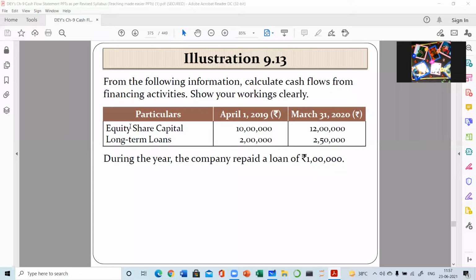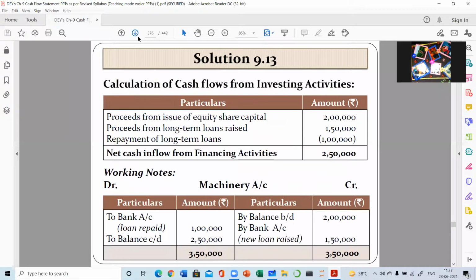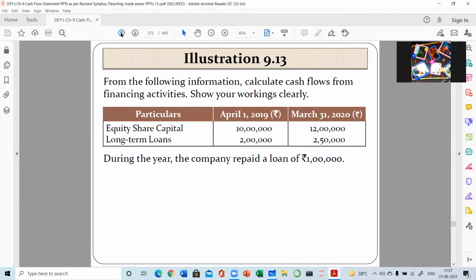Yes, equity share capital is increased by 2 lakh, so it will be added. Then long-term loans from 2 lakh have become 250, so 50,000 will be added. Then during the year, the company repaid a loan of 1 lakh. So this is a cash outflow, so it will be subtracted, and the final solution you will have in this manner.